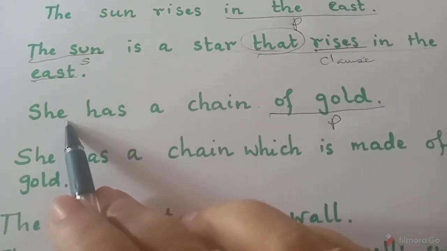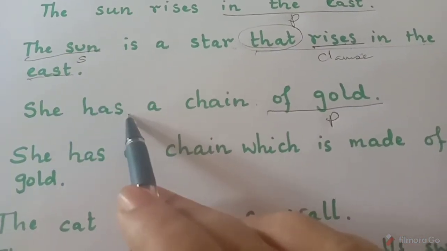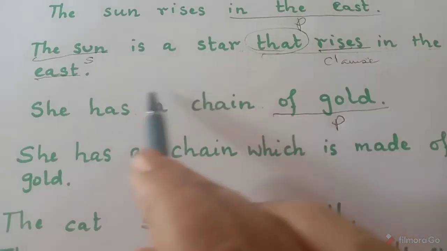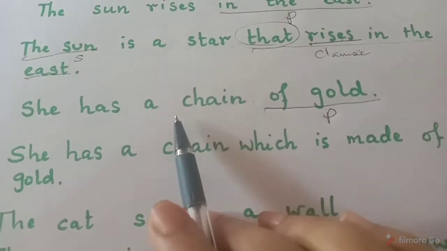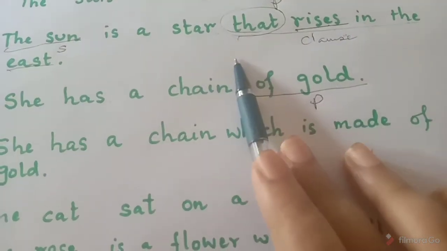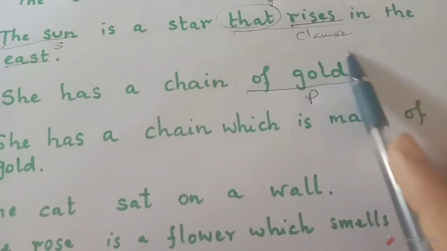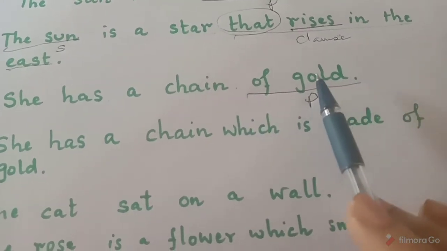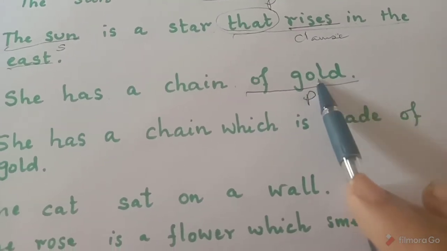See, she is a subject. She has what? She has a chain. So if I put a full stop over here also, she has a chain, this part makes sense. And of gold, if you only think about this part, of gold, it has no meaning. Okay, so it is a phrase. It is a group of words with very little meaning.